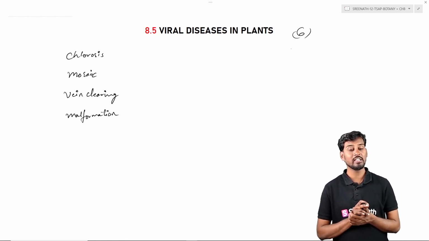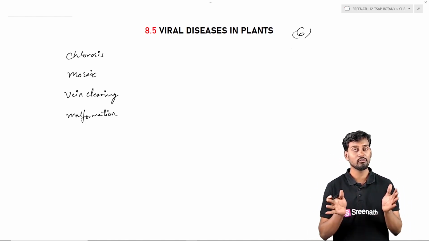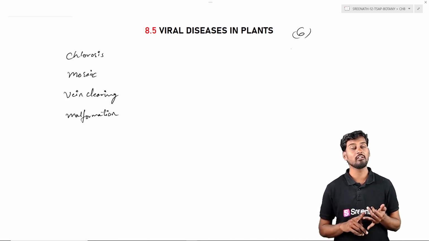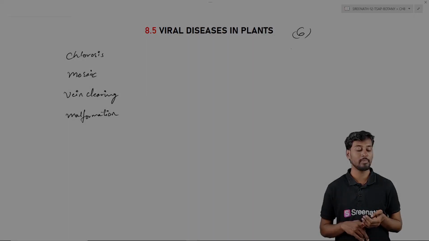And vein clearing అంటే, మనకు జనరల్గా ఏవైతే veins ఉన్నాయో, which are circulating and providing the water and mineral nutrients, that is called vein clearing. And malformation is nothing but physical alteration of the plant. So chlorosis, mosaic, vein clearing and malformation are the ones generally involved in the viral diseases in plants. So these are the diseases which are generally caused by viruses in case of plants.